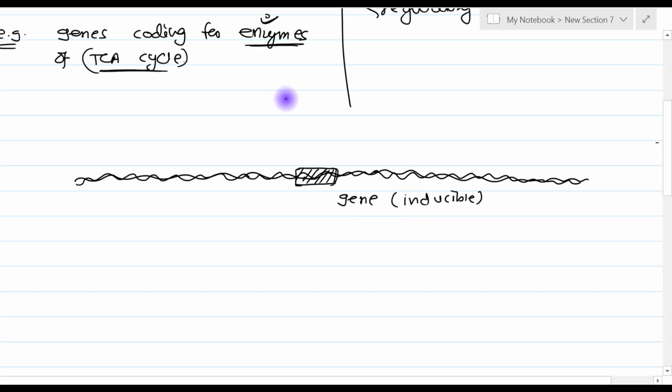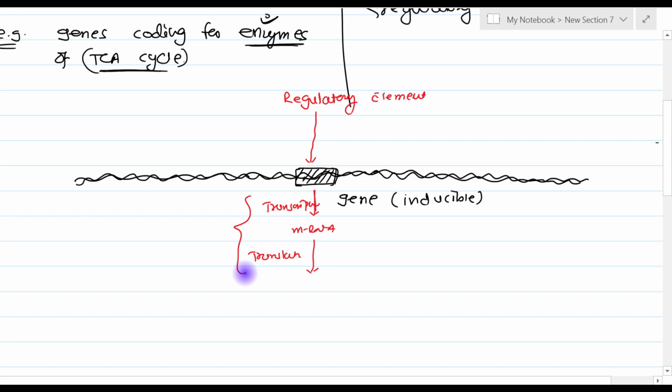So, there is a regulatory element which is controlling the rate of expression of this inducible gene. We know that the expression of a gene means transcription, and if the transcribed product is mRNA, then translation also. This is the expression of a gene. So, the regulatory element influences the inducible gene. This influence can be a positive influence or a negative influence. It can be either of the two.